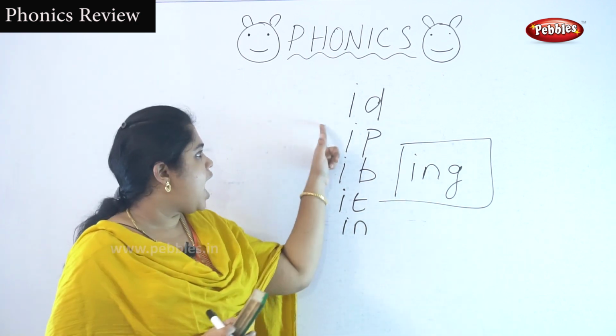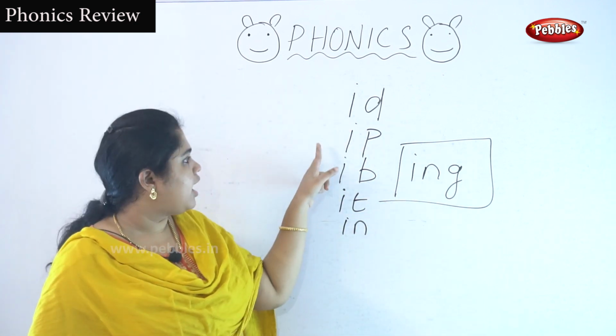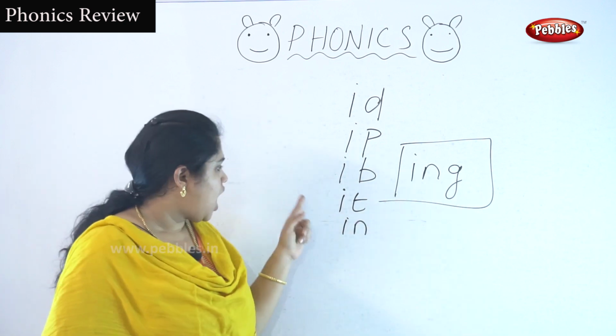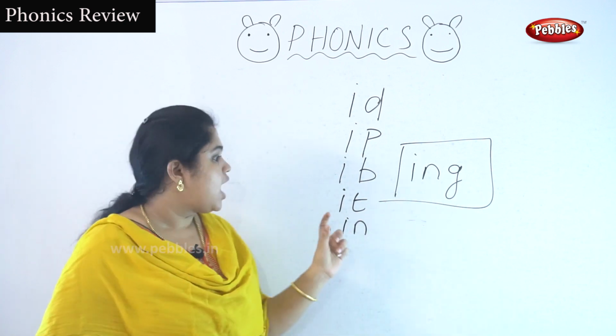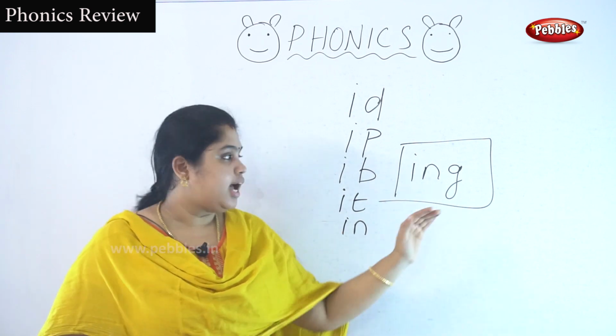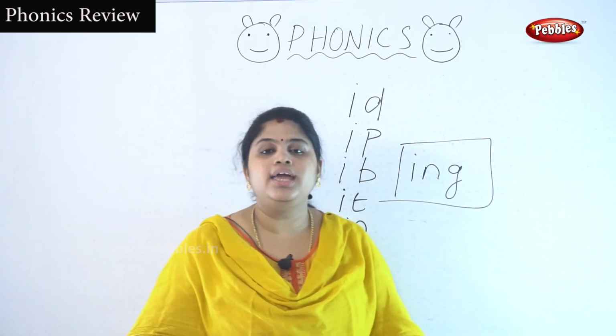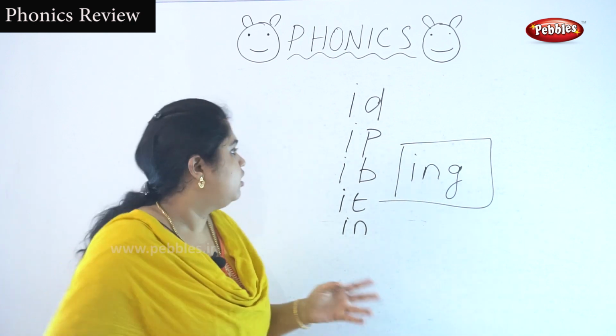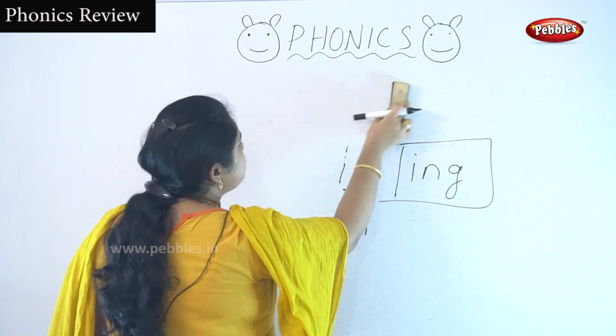Ing. Okay. I-D. Id. I-P. Ip. I-B. Ib. I-T. It. I-N. In. And the special three-letter word I-N-G sounds like ing. Okay. Let's see the next set of words.